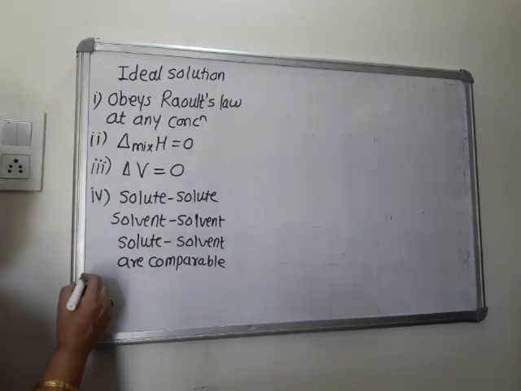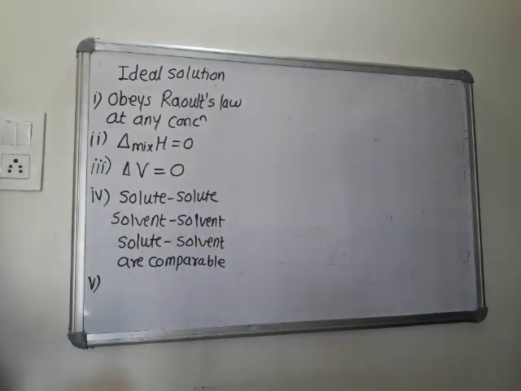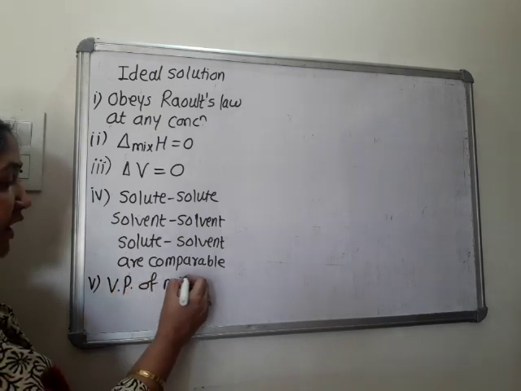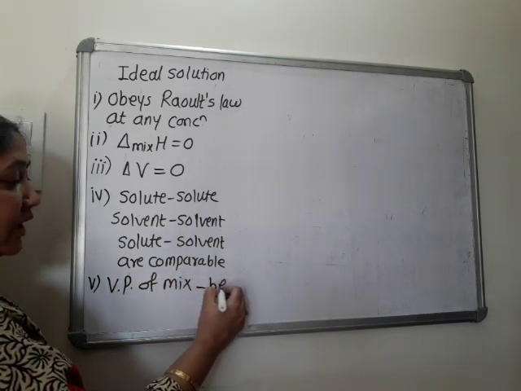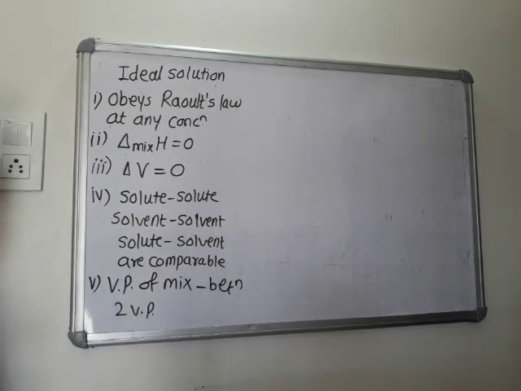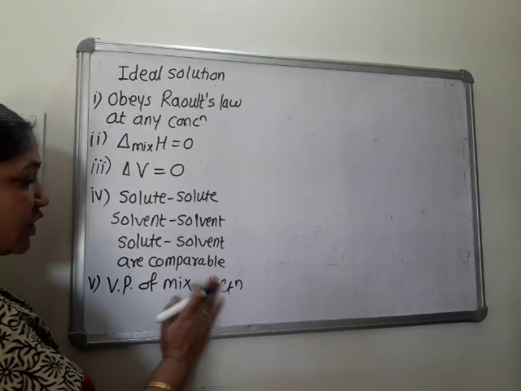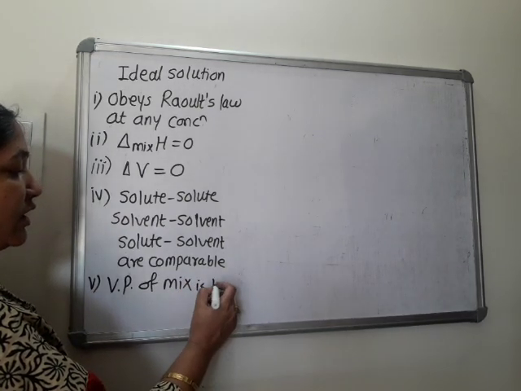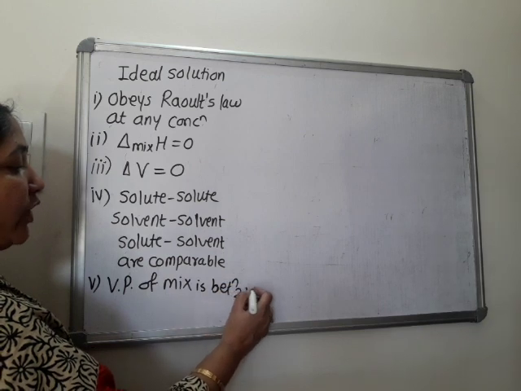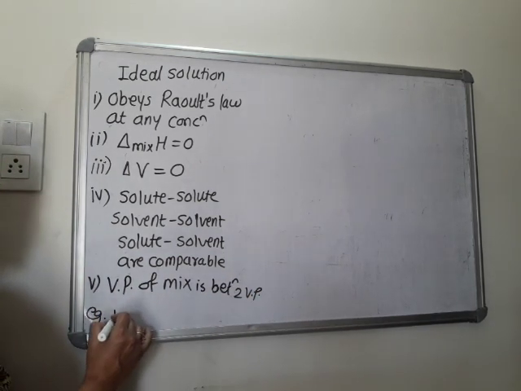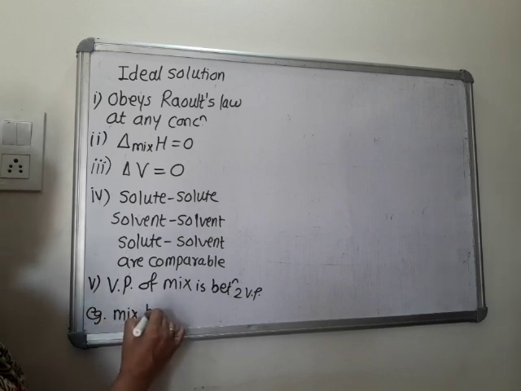One more thing, that is the vapor pressure of that mixture. So the vapor pressure of the mixture is between the two vapor pressures of these components. Example given is a mixture of benzene and toluene.